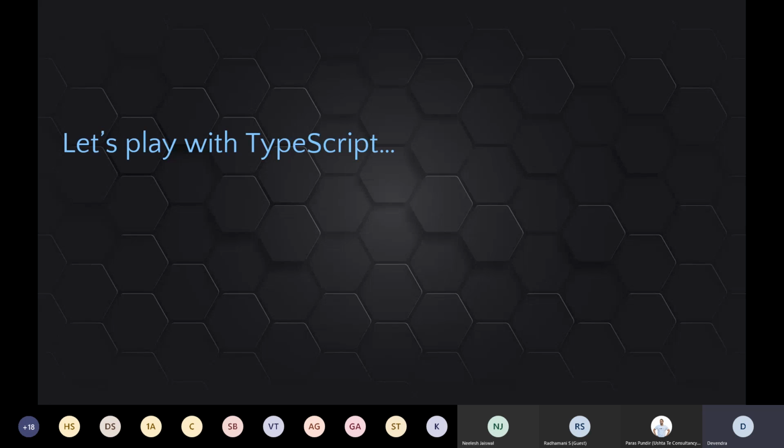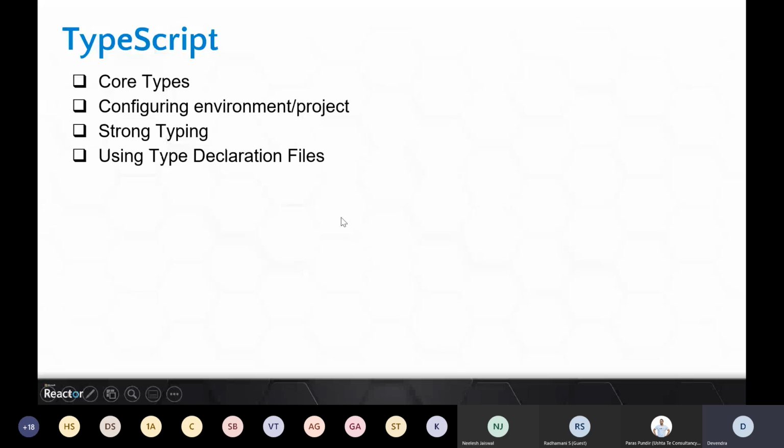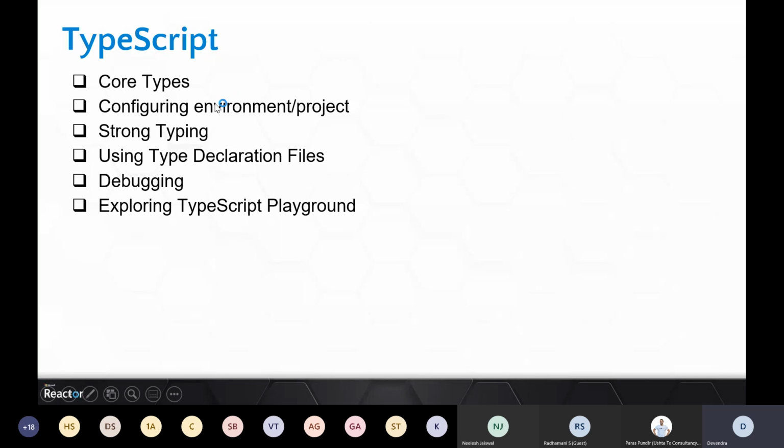Okay, so as I mentioned, let's play with TypeScript. I'll start doing some exercises to show the benefit of TypeScript, and these are a few points which I'll be covering. We'll cover the core types which are supported in TypeScript, and how to configure an environment or project on your dev machine so that you can start with TypeScript and work with TypeScript-based projects easily. Strong typing we'll be covering, and how it helps.